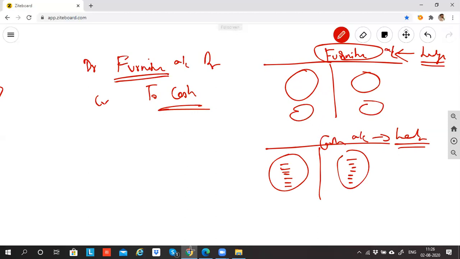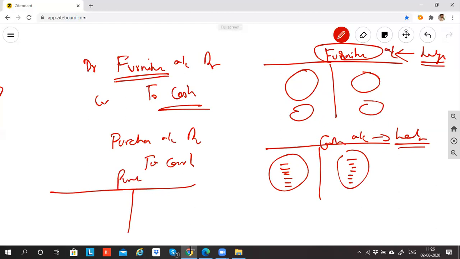If I do a next transaction, let's suppose I am purchasing, purchase account debit to cash. Then I have a separate account for purchase. Cash will be recorded in the cash account only. So wherever in whichever transaction cash is coming in or going out, it will be recorded in the cash account. So for each and every account, there will be one single separate account called ledger.